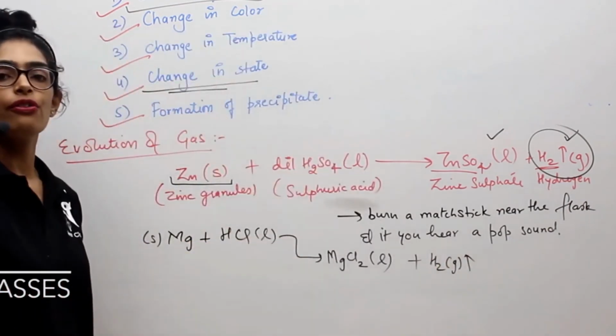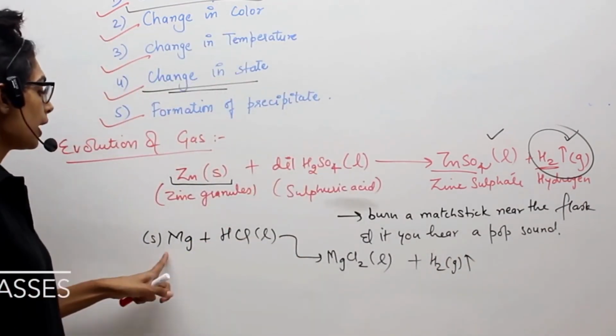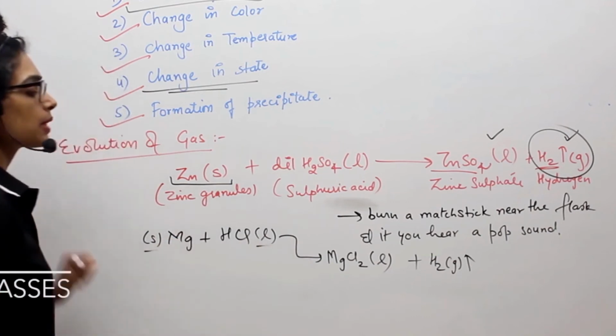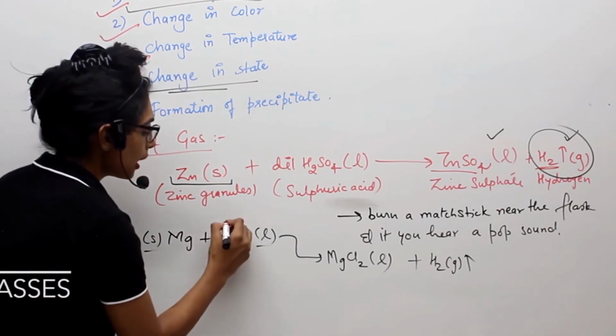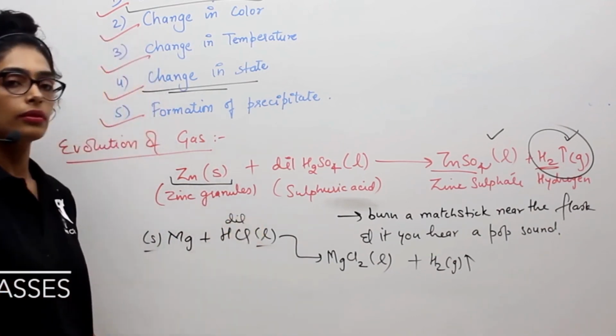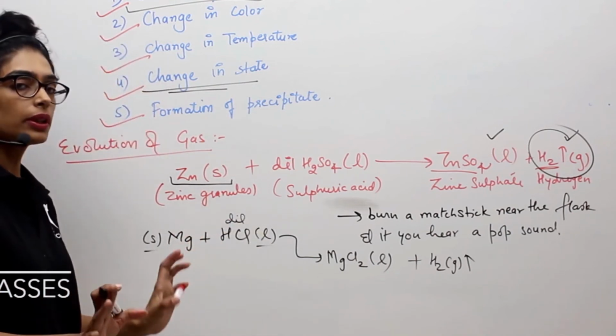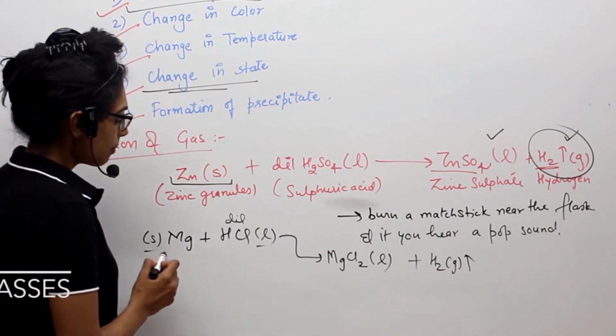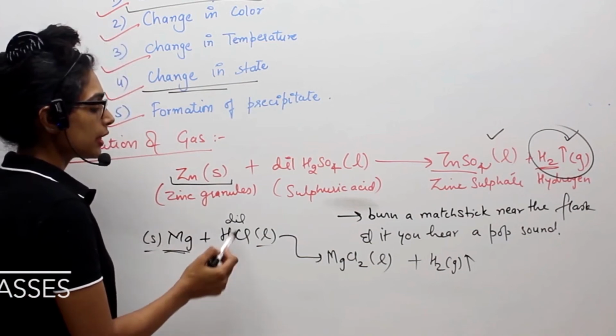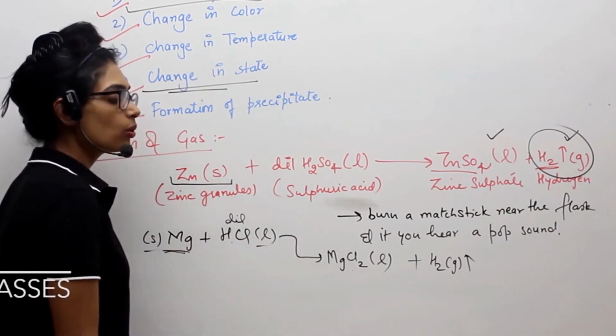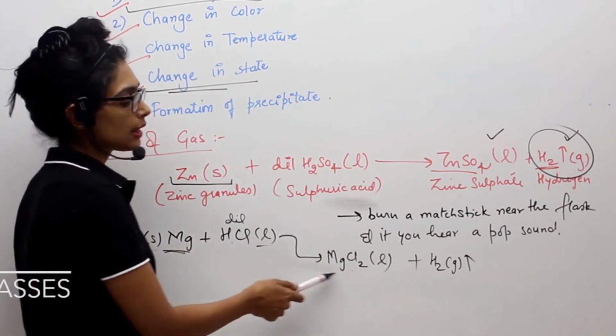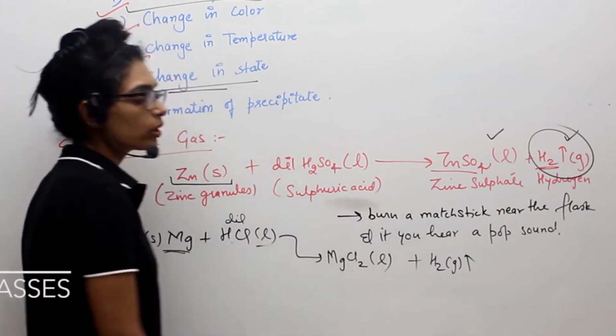Again, a similar kind of reaction. We had taken solid and liquid substances. This is dilute HCl. You can take concentrated HCl also, it will show the same reaction. So magnesium is solid in nature, HCl is liquid in nature. The product you got is in liquid form, that is MgCl2, magnesium chloride, and you got the hydrogen gas out of it.